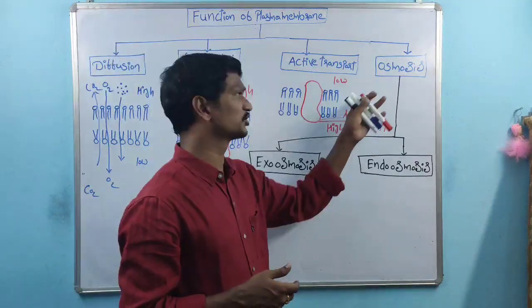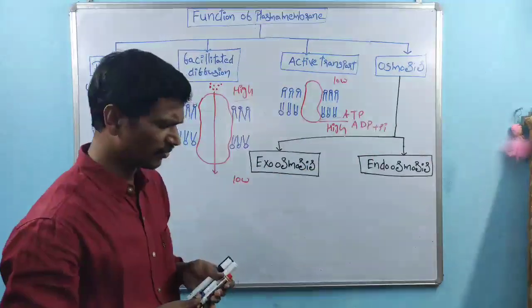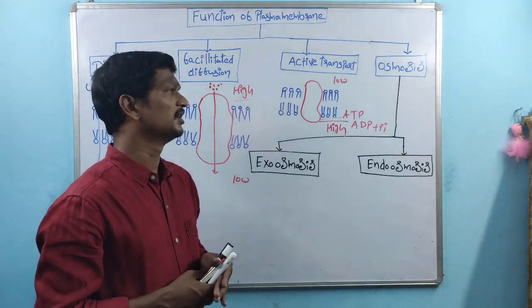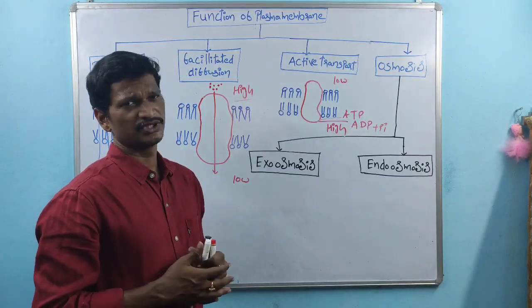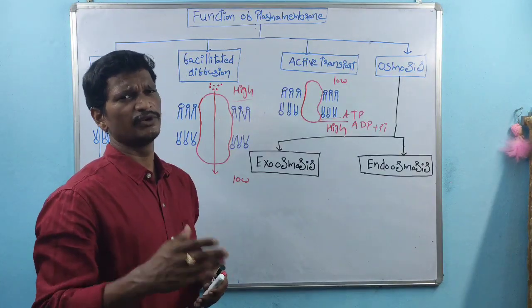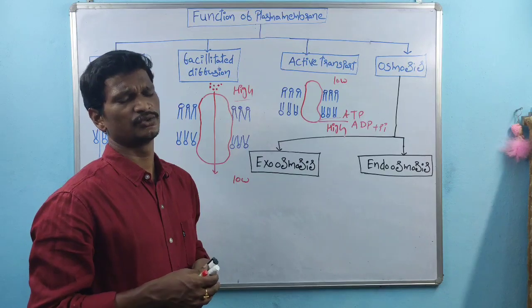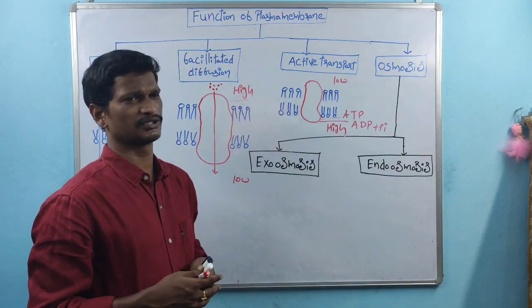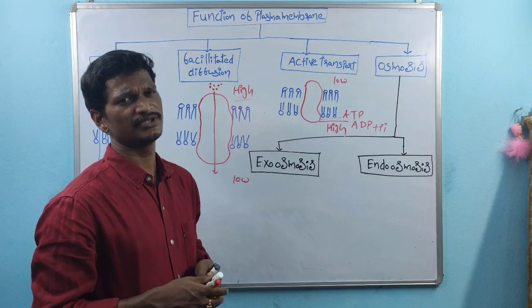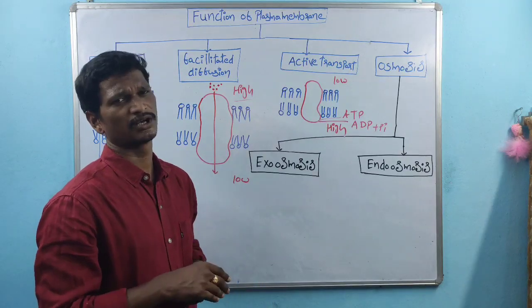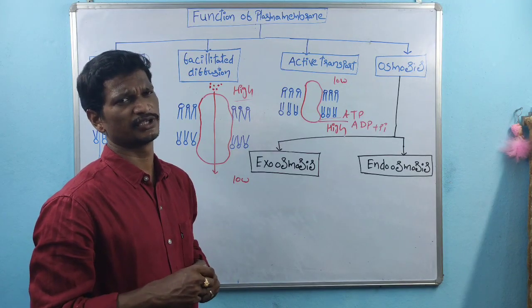Coming to the last one, the osmosis process. What is osmosis? Remember, in the osmosis process, always solvent molecules, the water molecules, are transported.